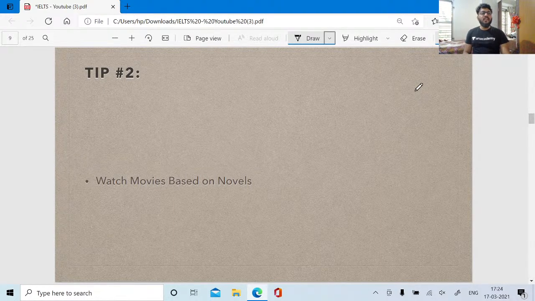So that is the reason I tell you guys, watch movies based on books or based on novels. There are n number of movies, right? One pertinent example I can take is Harry Potter. That movie was based on a book. So you guys watch movies which are based on novels, which are based on books.